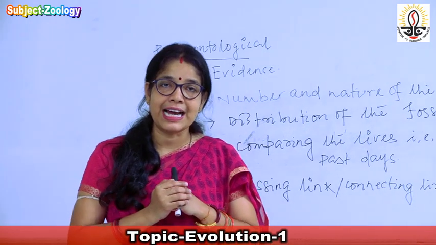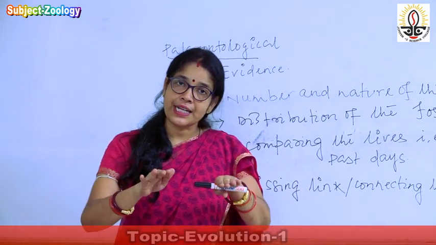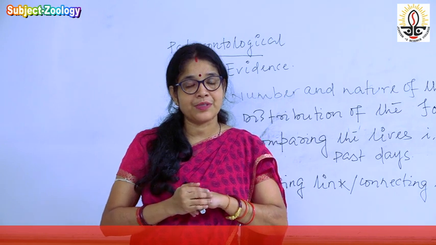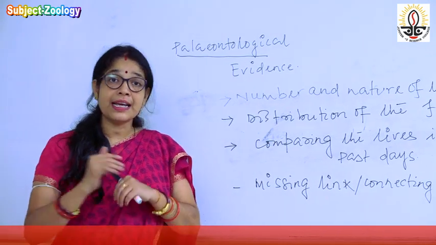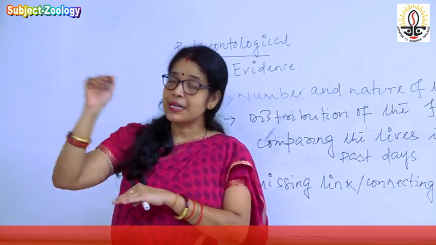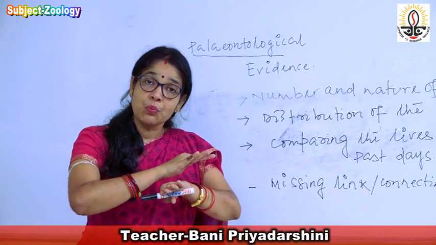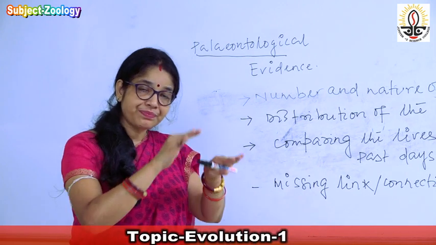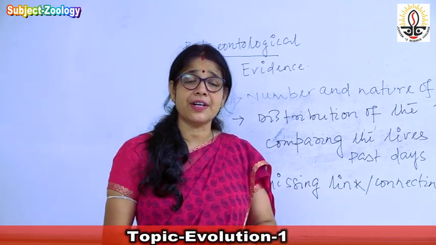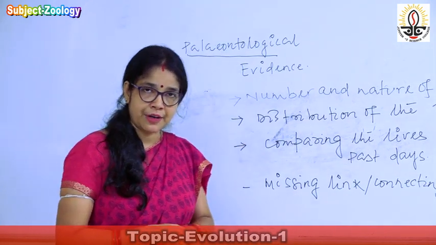It indicates that the upper layer contains early organisms, whereas the lower layer contains the primitive organisms. The upper layer contains more number of organisms and the lowermost layer contains less number of organisms.